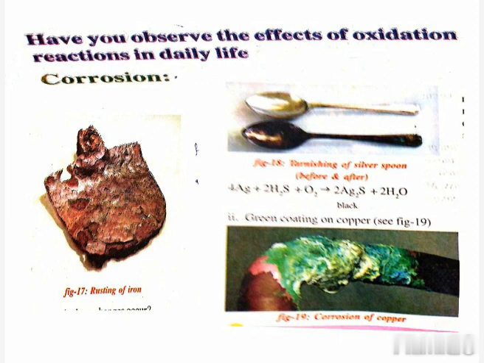Oxidation reaction: addition of oxygen, or loss of hydrogen, or loss of electrons is called an oxidation reaction. What is a reduction reaction? Loss of oxygen, gain of hydrogen, or gain of electrons is called a reduction reaction. Corrosion: when metals are exposed to moisture, acids, etc., they tarnish due to the formation of their respective metal oxide on the surface. This process is called corrosion. Rancidity: oxidizing of food materials, losing their smell and taste, is known as rancidity.